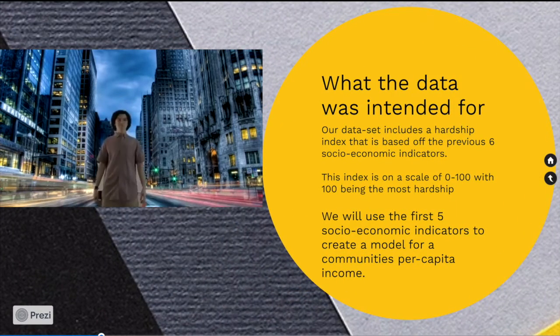All right, another slide. So what was our data intended for? The data set itself utilizes 7 variables, while we only utilize 6. The 7th variable is known as the hardship index. The hardship index is rated on a scale from 0 to 100, with 100 representing the most hardship. We originally were going to utilize the 6 variables to predict hardship index, but upon further research, we found out that hardship index is directly calculated from the 6 variables I previously discussed. So with this, we have decided to utilize the dependent variable of per capita income, and we're going to attempt to predict it using models of the other 5, which in our case are independent variables.